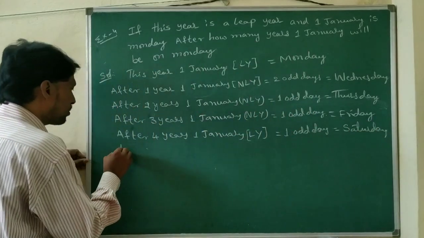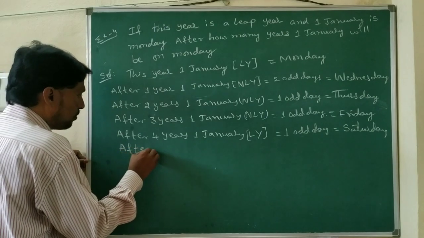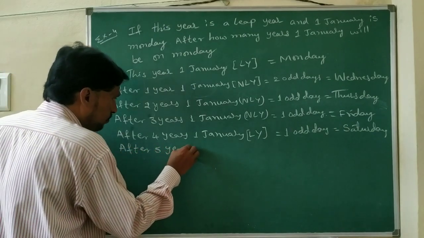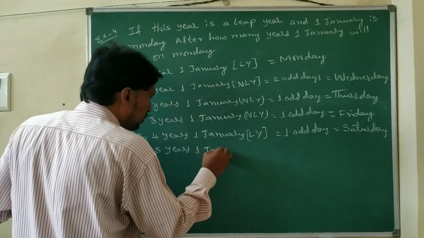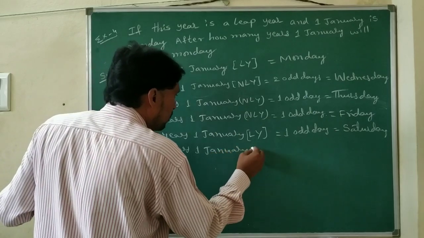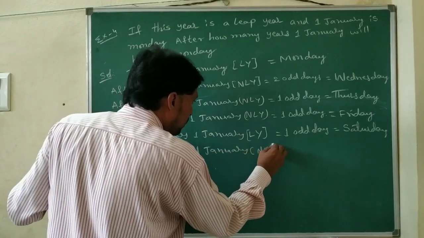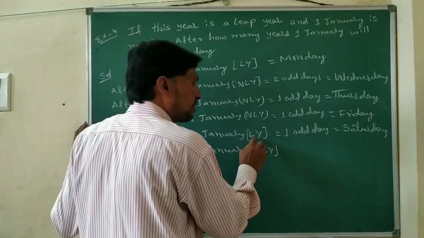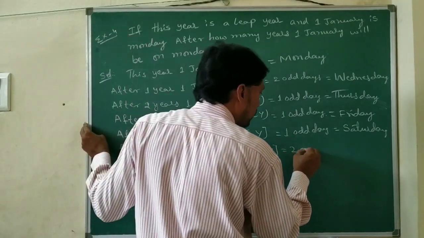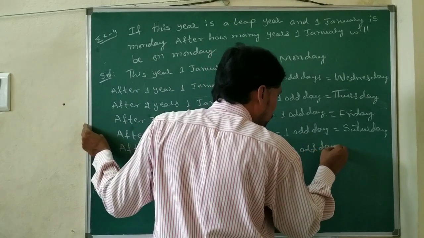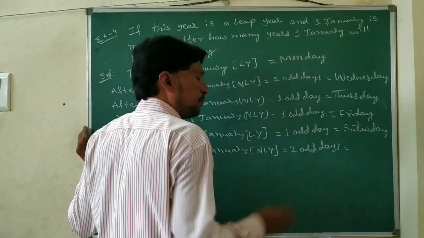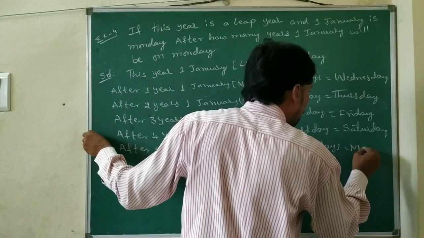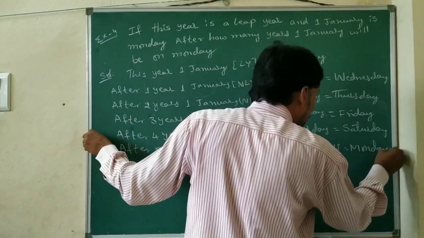Next, after 5 years, 1st January, it is a non-leap year. So in the previous one we calculated, here this is the leap year, means here 2 odd days we are getting. 2 odd days means Saturday plus 2, we are getting Monday.